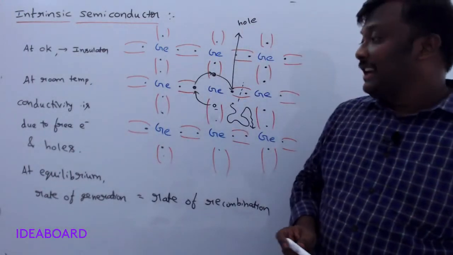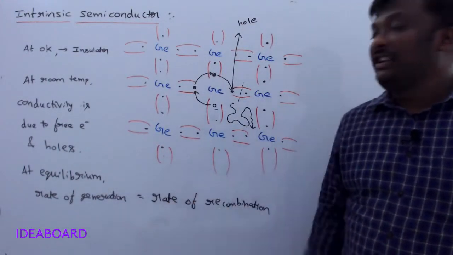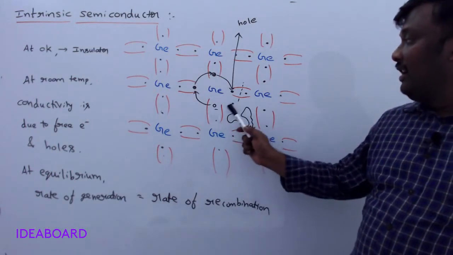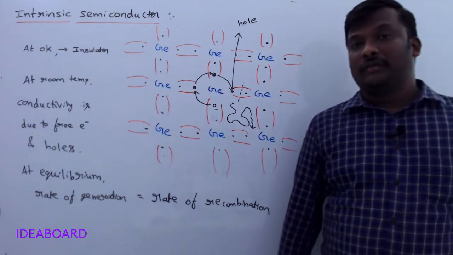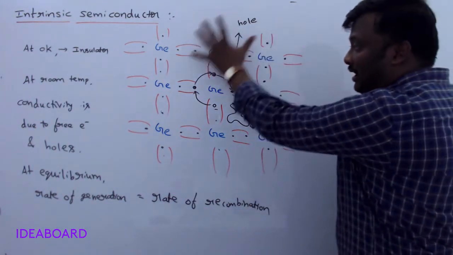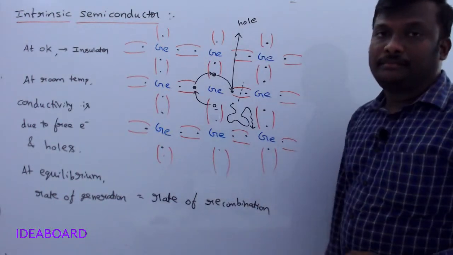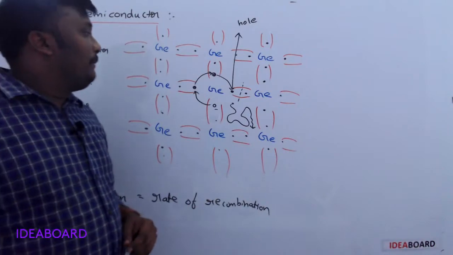So in an intrinsic semiconductor, at equilibrium, the rate of generation of free electrons and holes is equal to the rate of recombination. This is about the free electron theory. Understand? So in free electron theory, what happens?